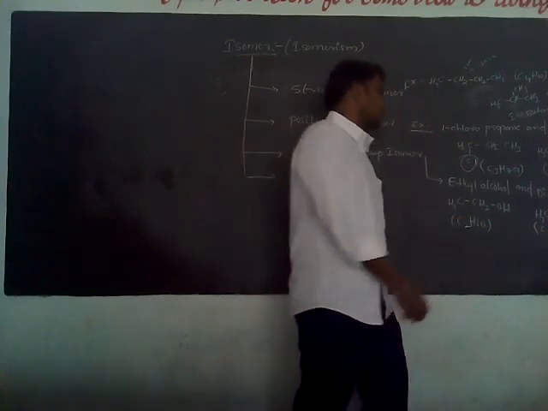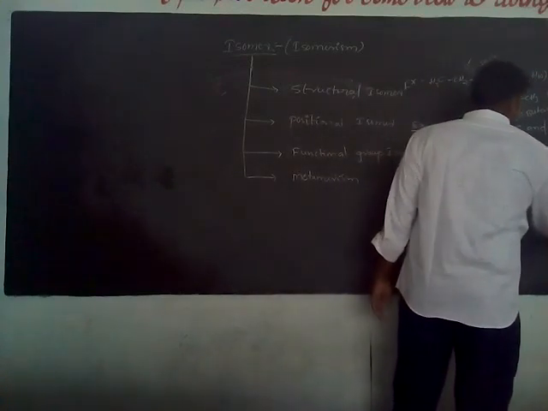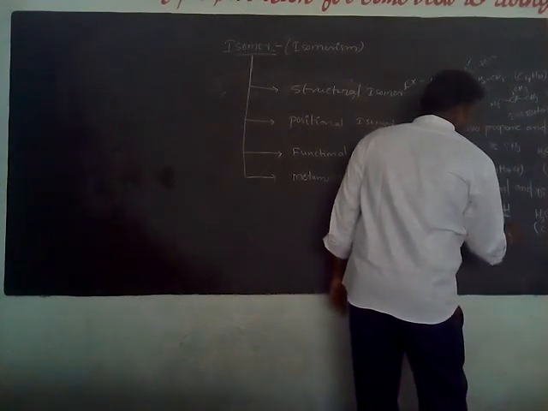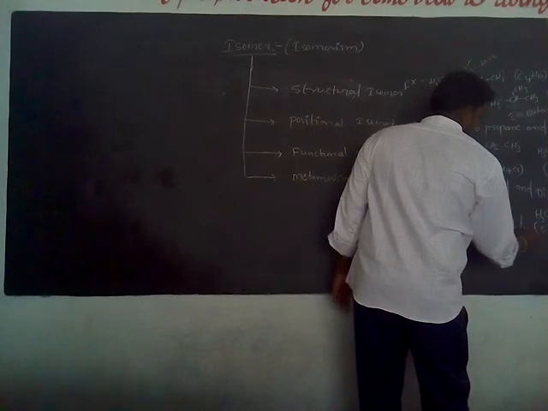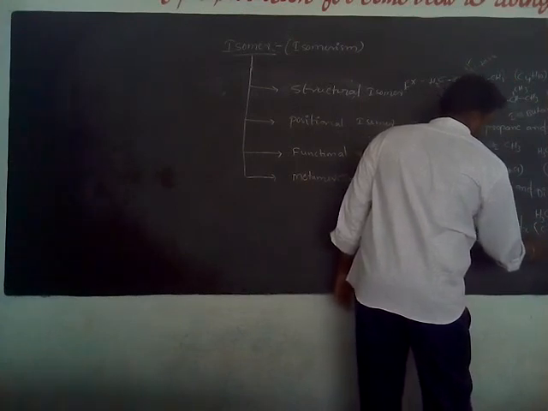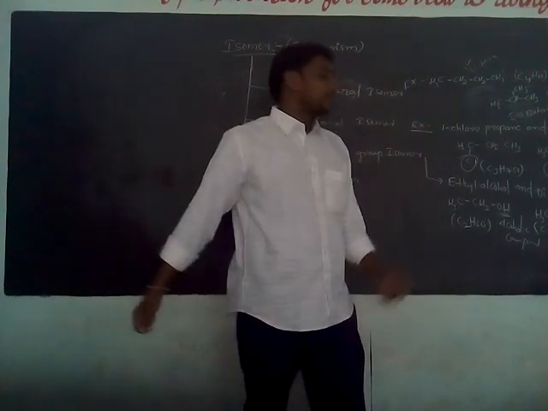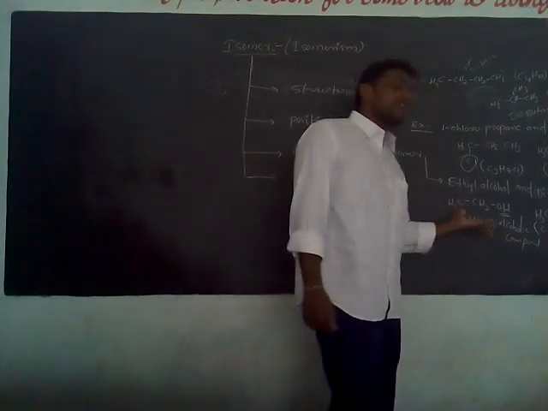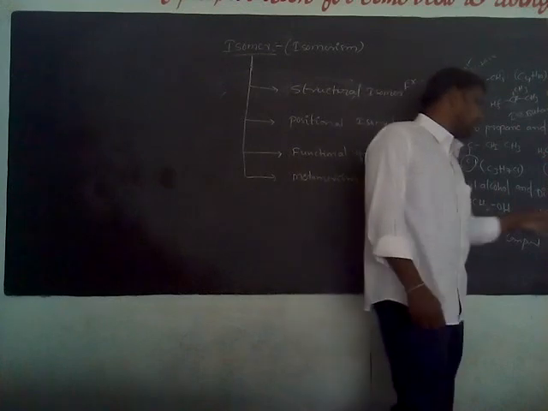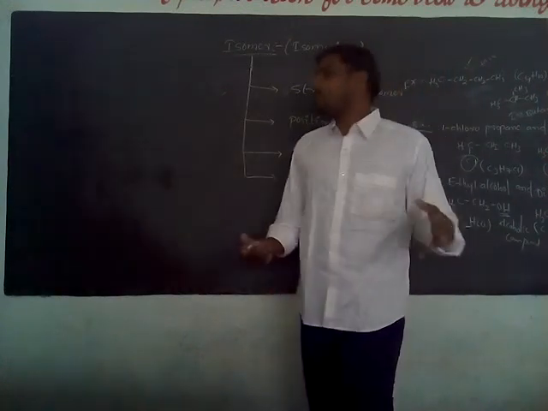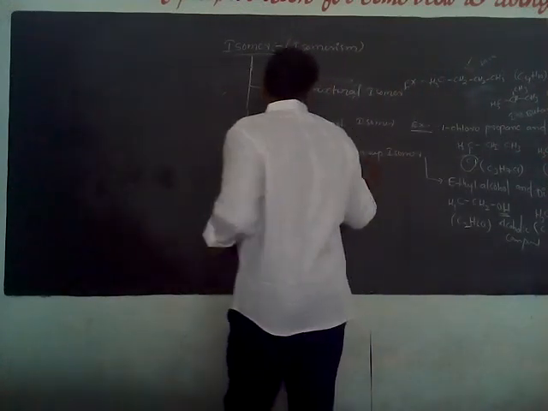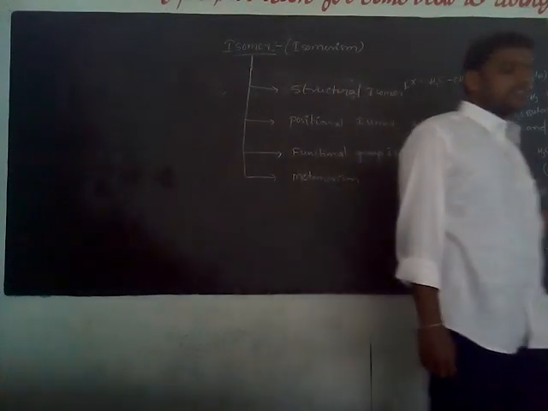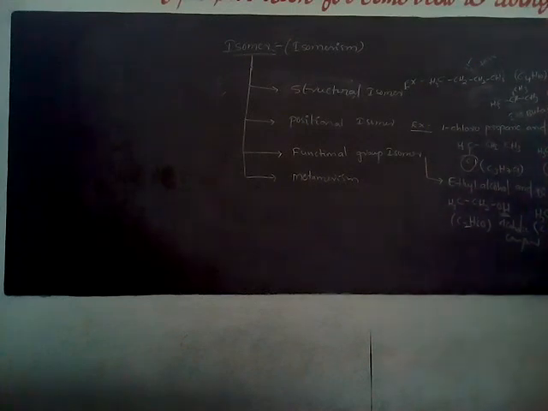In this one the functional group is the alcoholic functional group. This one is the ether compound. This one is the alcoholic compound. Have you understood all of you? In these two compounds the molecular formula is the same, but the nature of the functional groups is different. Here is ethyl alcohol, here is ether. These types of isomers are called functional group isomers, and this phenomenon is called functional group isomerism.